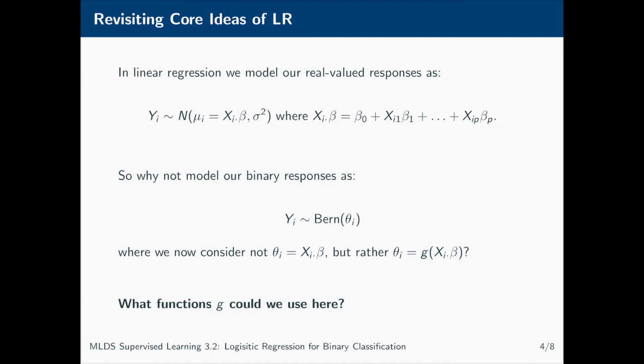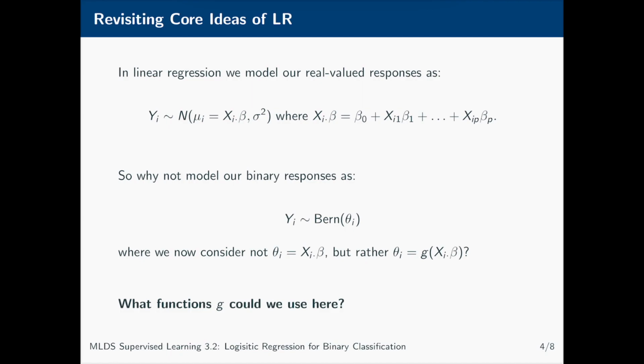When we have binary outcome data, we can consider the observed outcomes as being Bernoulli random variables, and let the expected values of those depend on the covariates, similarly to how we did before. What we need to note here, though, is that our Bernoulli parameter theta is a function of the covariates, and unlike for Gaussian random variables, this parameter is also going to determine the variance of our responses, so we don't have an equivalent of our theta term here. Our betas control both the mean and the variance.